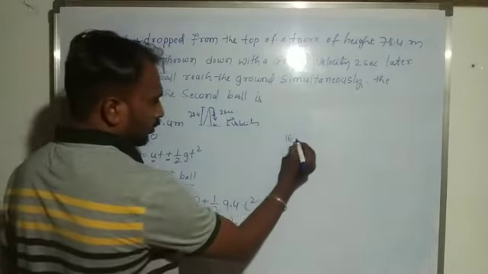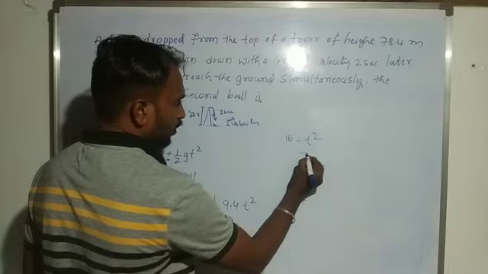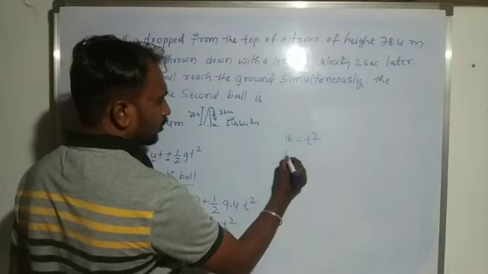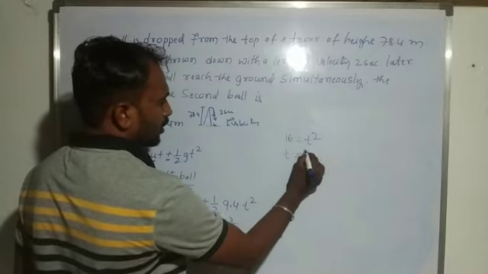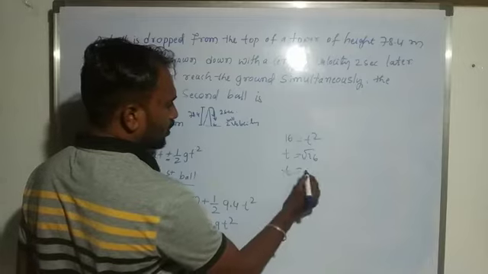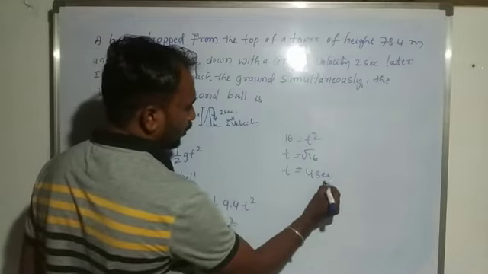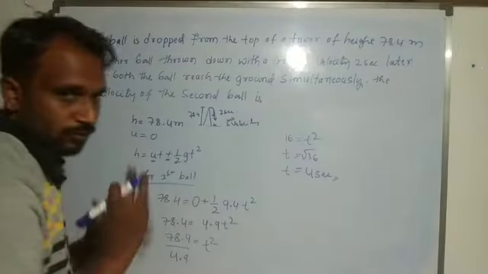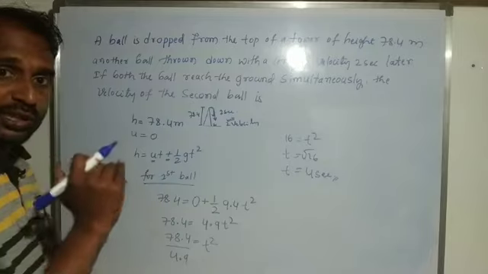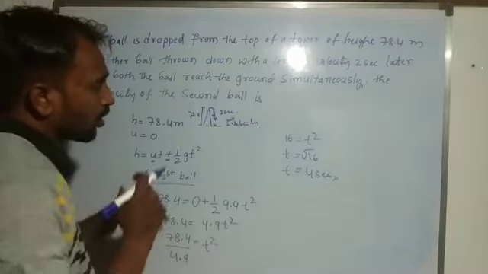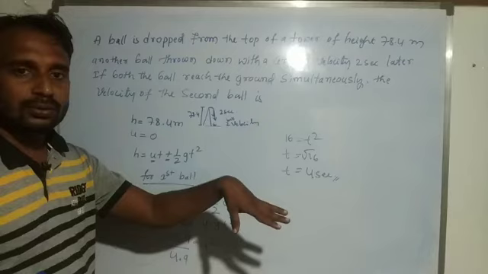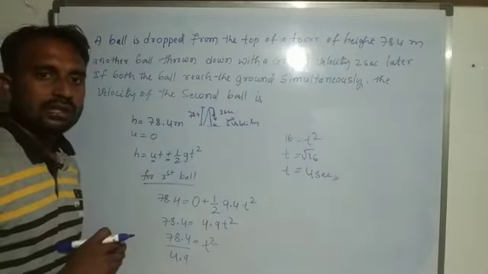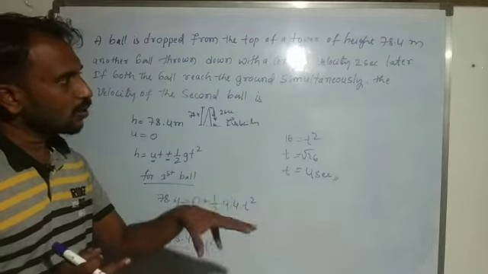Here we get 16 is equal to t square. It means t square is equal to 16, root 16, so t is equal to 4 seconds. So after 4 seconds the first ball reaches the ground. Next, after 2 seconds another ball is thrown downward from this tower, and both balls reach the ground simultaneously.